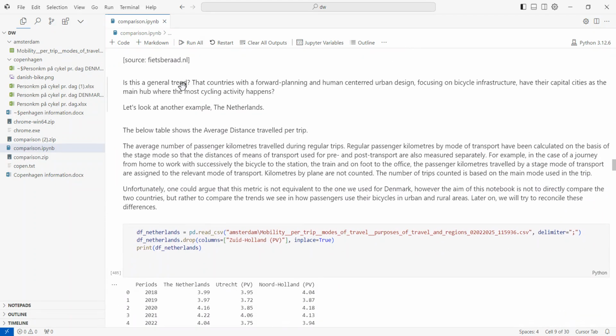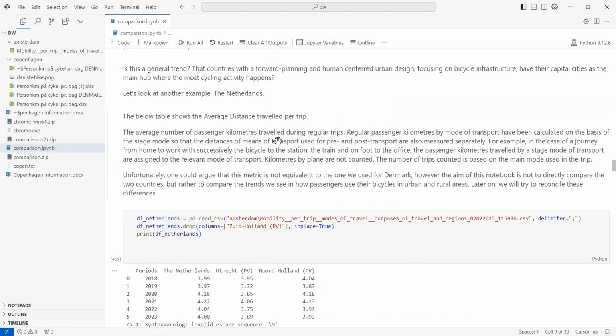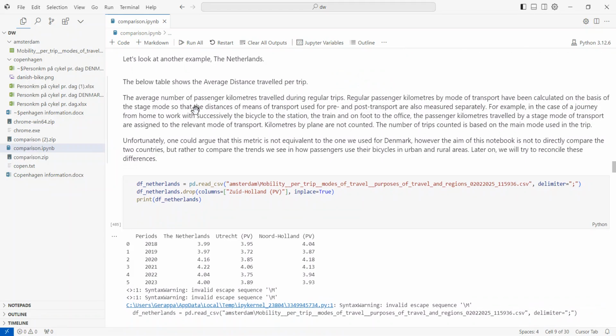The question is, is this a general trend? Is it a general trend that countries with forward planning and human-centered urban design, focusing on bicycle infrastructure, have their capital cities as the main hub where most of the cycling activity happens? In order for us to evaluate that question, we have to look at another example, namely the Netherlands, which is the bicycle capital of the world, according to many people.